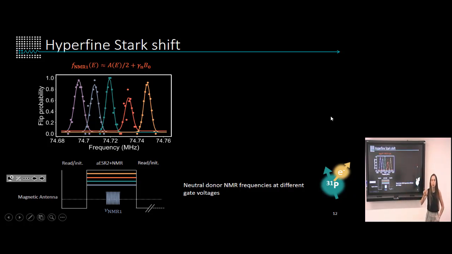So now we want to study how much the hyperfine changes when we apply different electric fields to our donor. One way of doing it is just looking at the hyperfine Stark shift. In particular, we look at the NMR1 resonance frequency, because here you have an analytical expression of what the NMR1 is. You can see that it has 2 terms, one corresponding to the hyperfine and another to the gyromagnetic ratio.